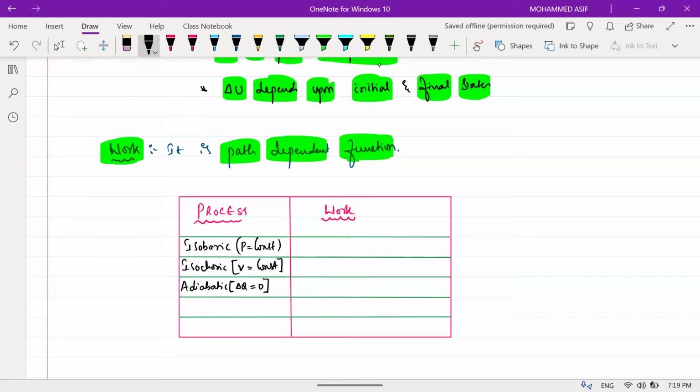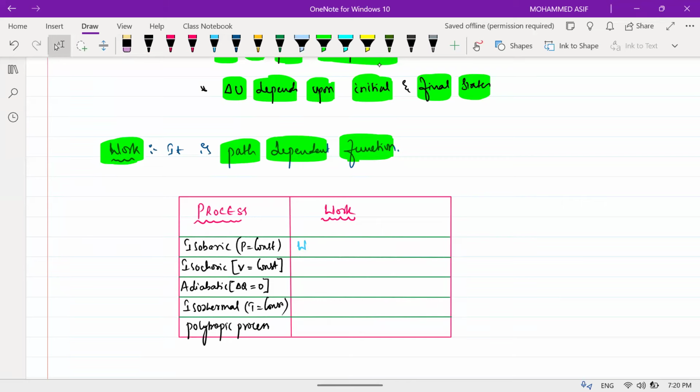The next one is the isothermal process. In an isothermal process, temperature is constant, T is constant. And the last one is the polytropic process. Now in this one, tell me what is the work done in an isobaric process?